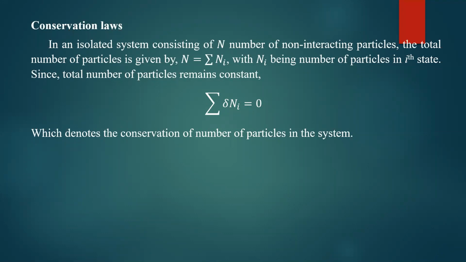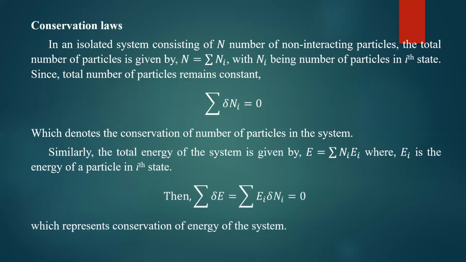So total is 0. So it means that the number of particles which are removed from one state is exactly equal to the number of particles added to the another state. So particles can go from one state to another state, but total number of particles remains constant. So that is called the conservation of number of particles.